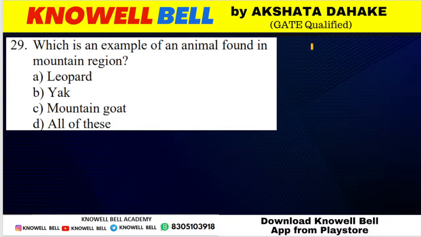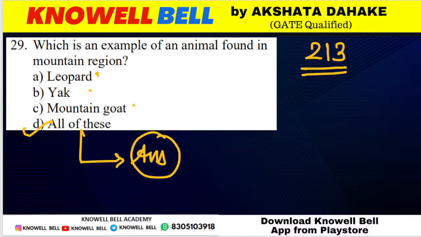Question number 213. Which of the following is an example of an animal found in mountain region? What will the correct answer be? D is the correct answer. Good, all of you. Leopard, yak, mountain goats, where do we find all of these? We find all of them in the mountain region, making option D the correct answer.